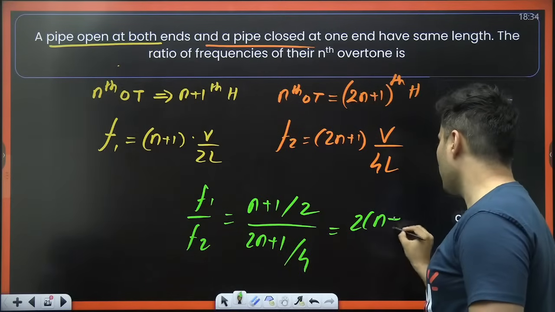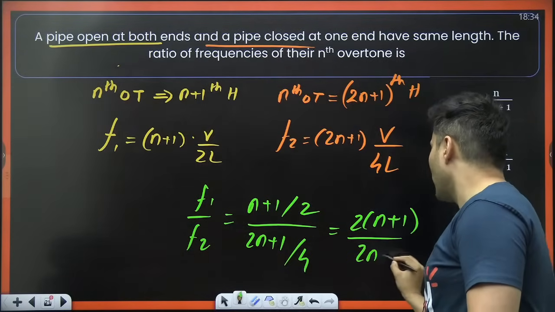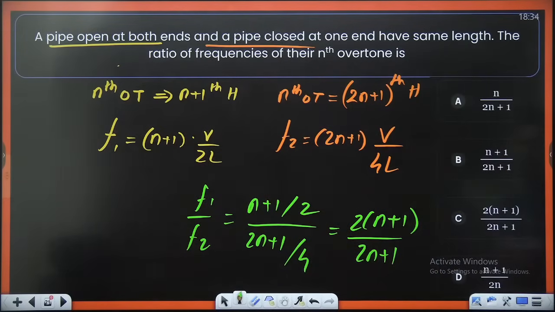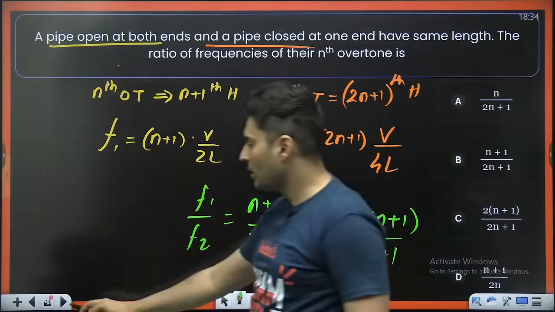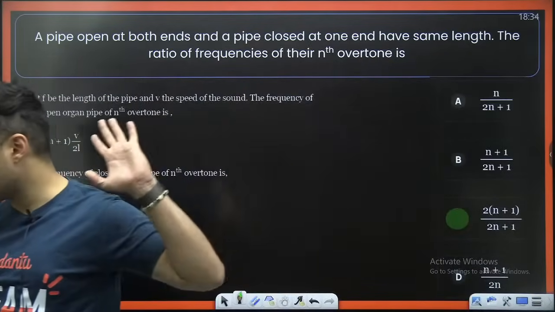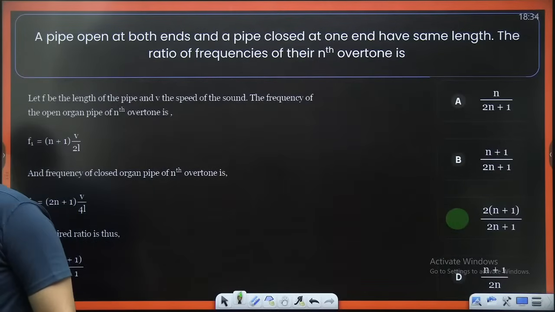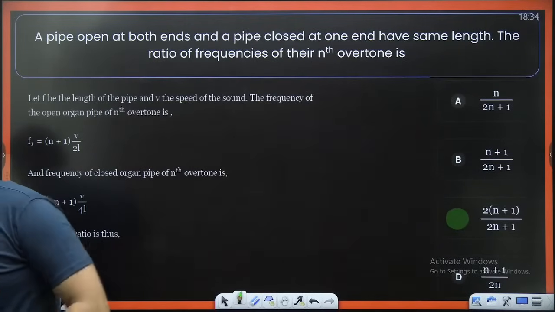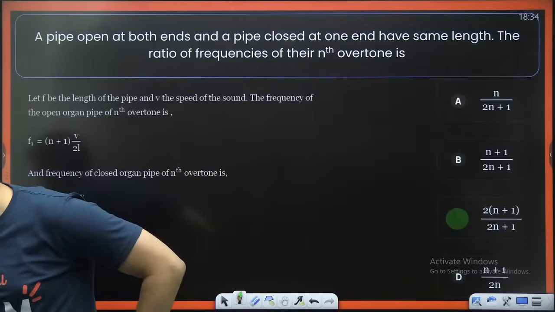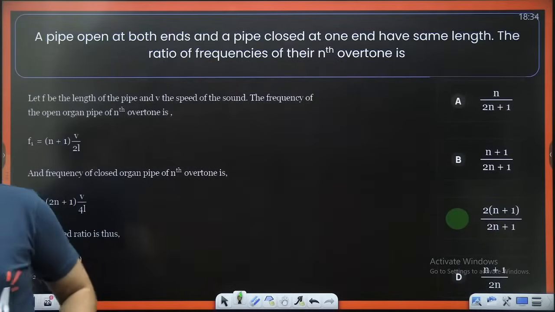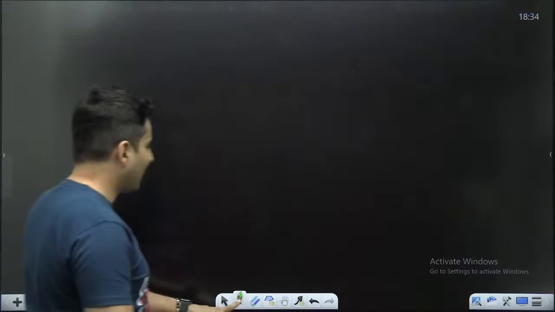So 2 into n plus 1 divided by 2n plus 1. That is your option number C. Yes, everyone? Yep, Priyanshu, that is the correct answer. Harmonic and overtone in both the cases. Yes. So just to give you a quick idea,